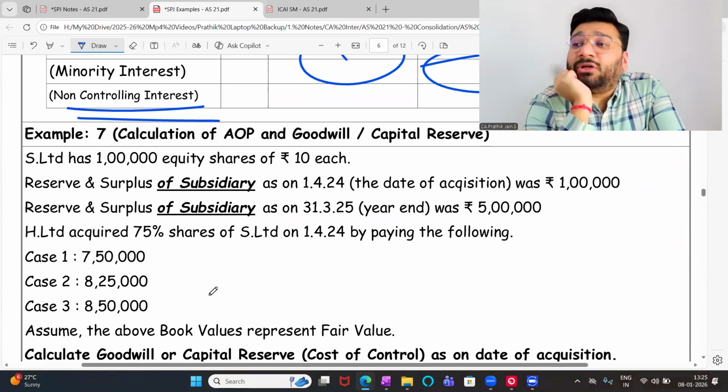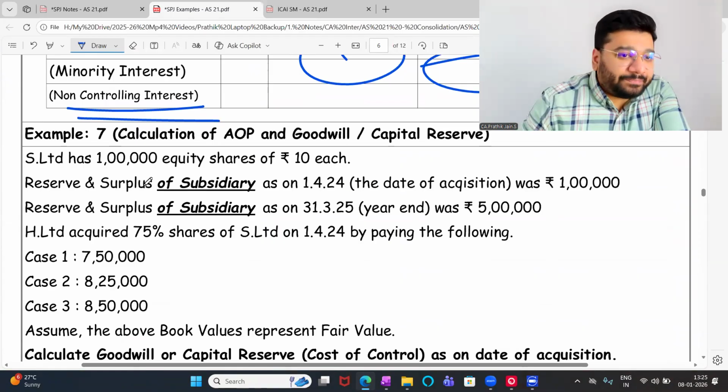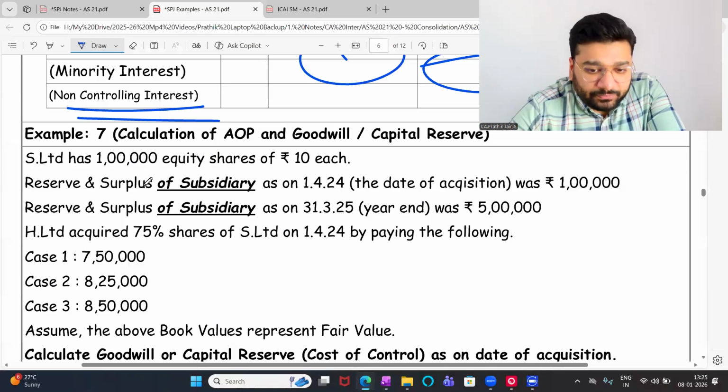Last class, we learned how to calculate goodwill and CR in a very simple manner. Now we're going to complicate it further. So all your pens down, observe what I'm doing. Observe what I'm doing.